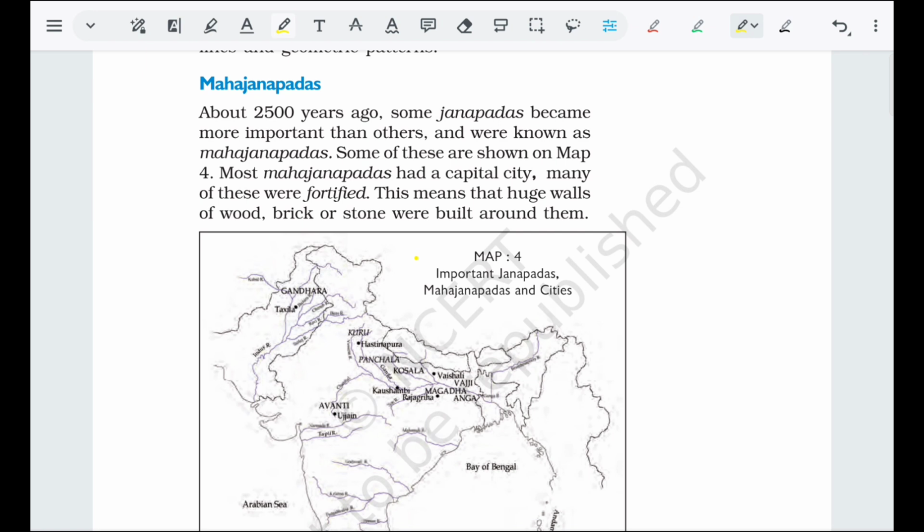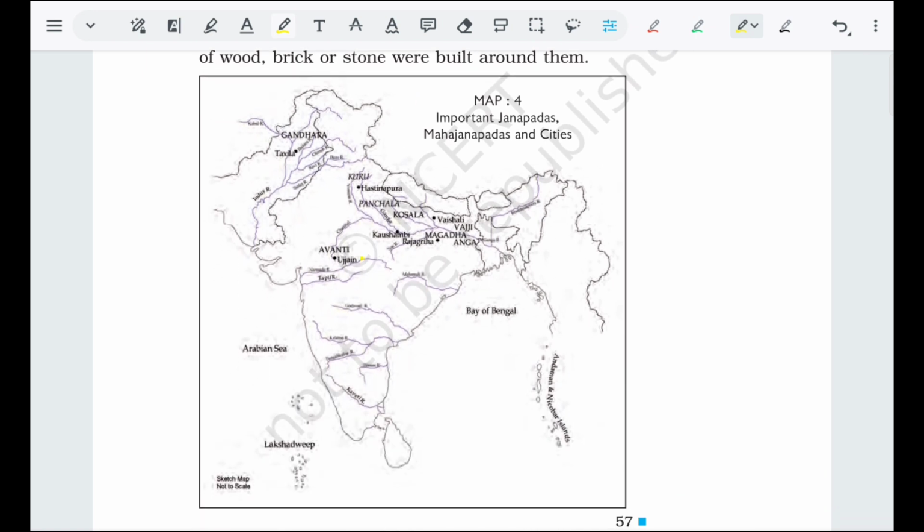These were seen around 2500 years ago. On the map there are some important Mahajanpadas such as Gandhara, whose capital was Taxila, Avanti with Ujjain, Kuru with Hastinapur, Panchala, Kosala, Kosambi, Magadha with Rajgriha, Vajji with Vaishali, and Anga. So remember these places, where they are on the map, and the given rivers are also important. So read them patiently.